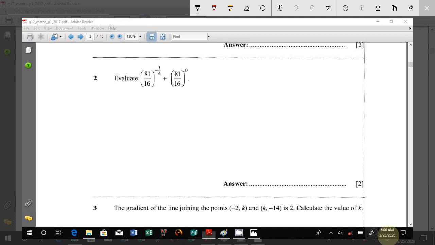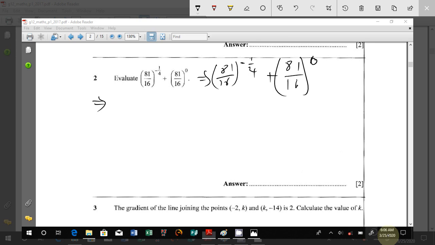So first and foremost, for this expression, what should we do? The first part is tricky. That's 81 over 16, then it's a negative power, 1 over 4. But this part is simple. 81 over 16. Why is this simple? Because the whole lot of this has been raised to the power 0. And from what we learned, we said anything raised to the power 0 is just 1. So the whole lot of this is equivalent to 1.